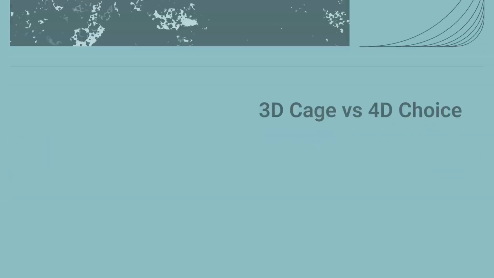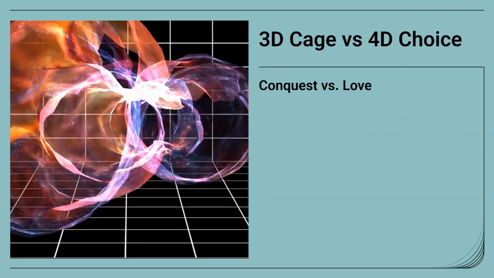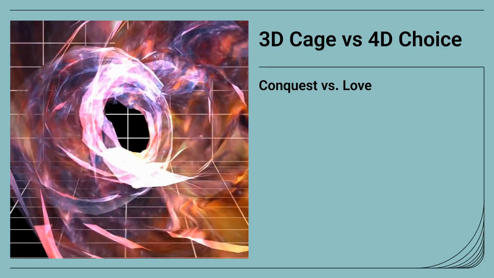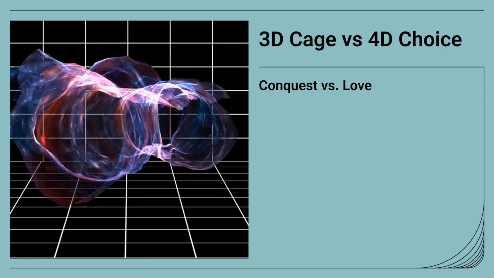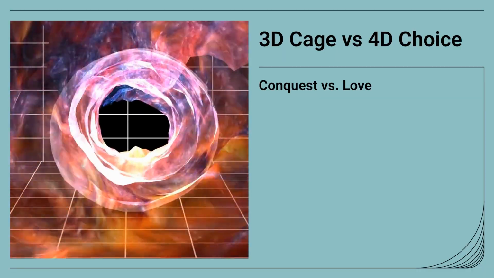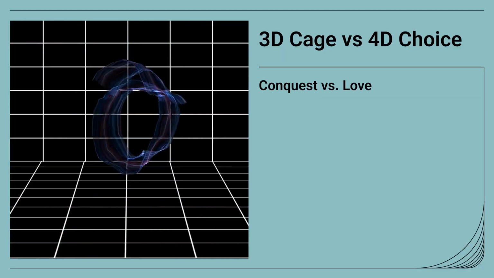Finally, consider the lily effect, a symptom that appears when internal coherence is absent. When you try to live under a system of strict law without the internal flow of love, the soul rebels. It inevitably seeks the chaos of freedom. Islam offers a 3D cage of submission based on conquest and survival. Christianity offers a 4D reality of choice based on the purest form of love that was present before the world began.